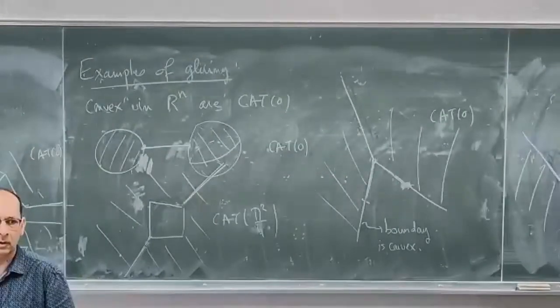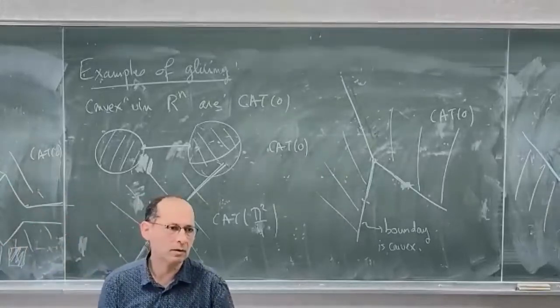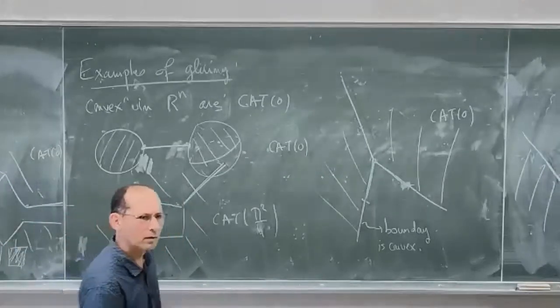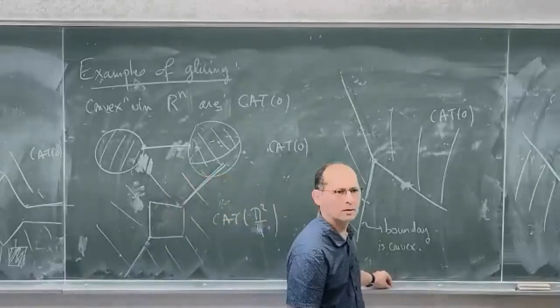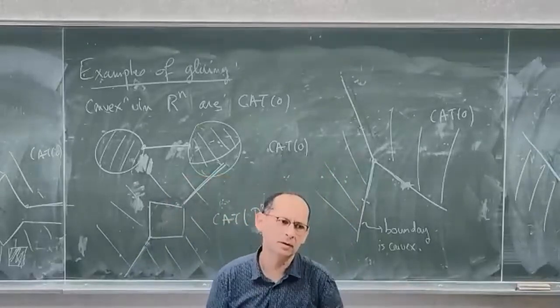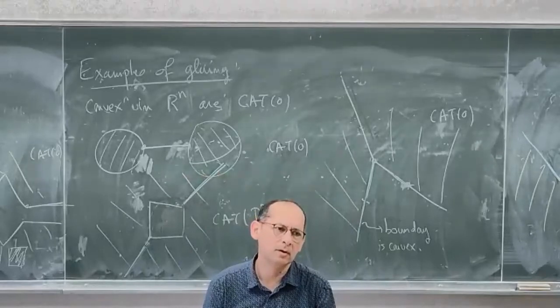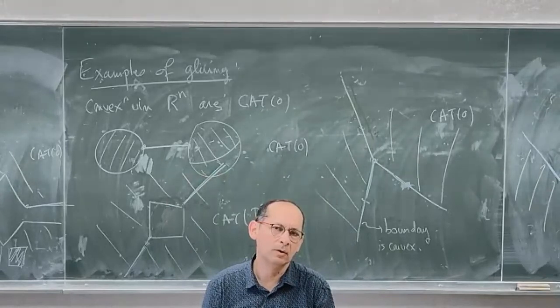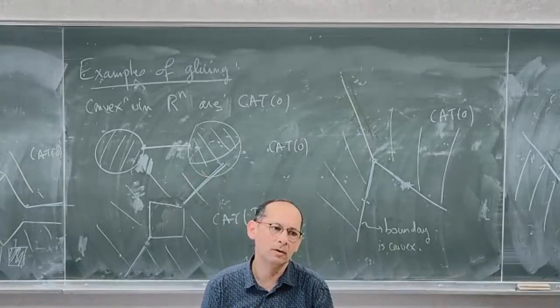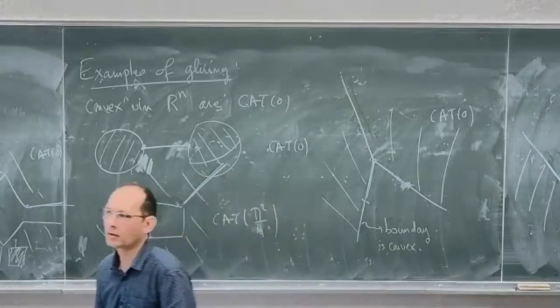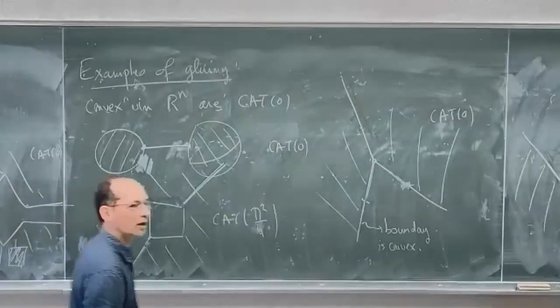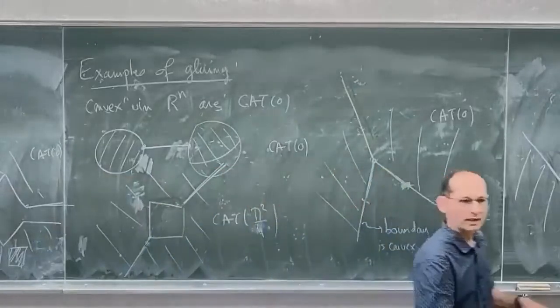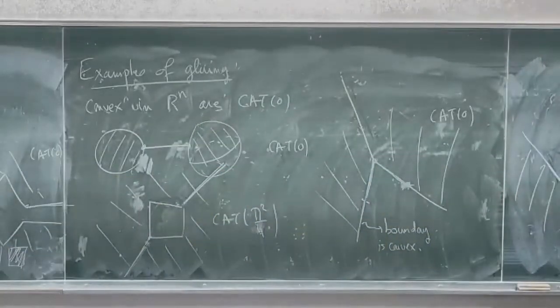Do you have some kind of general statement? Because in the cases you have shown where the gluing doesn't behave well with respect to Cat K, it seems that the constant gets worse and worse. Maybe you are Cat K, but if you take two spaces that are Cat K, you get something that is Cat K prime, which is bigger. Do we have some kind of such statement for gluing? For example, we have Cat K for no K. No, you have a K which is bigger.